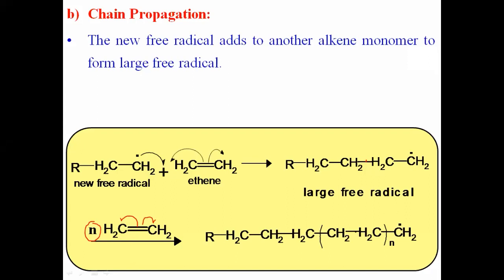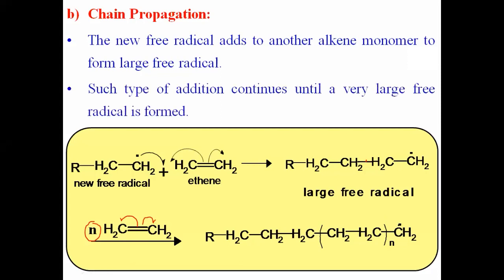Here we cannot write the long chain compound fully, so I have shown a bracket. At the bottom of the bracket there is n, meaning that unit is repeated many times, CH2 CH2 CH2 CH2 CH2 CH2, the unit repeats again and again. And at the terminal carbon there is an unpaired electron. Thus a very large free radical is formed, and that addition continues until a very large free radical is formed. This is about the chain propagation.